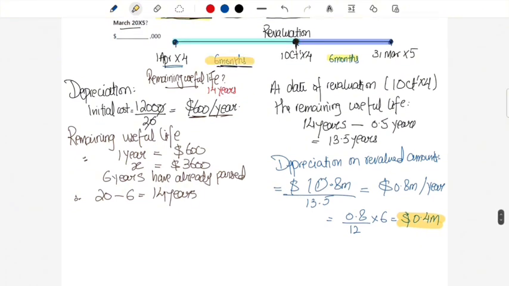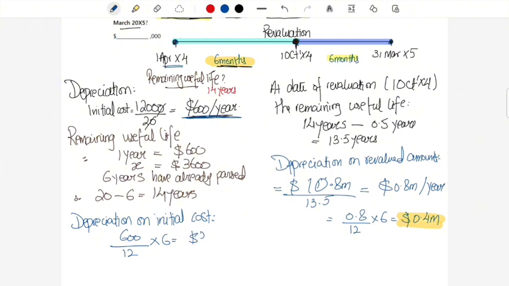What about the depreciation charge for these 6 months? The depreciation charge is 600 per year. So for that point, it will be depreciation on initial cost for 6 months, which will simply be 600 divided by 12 multiplied by 6, which will give me 300.